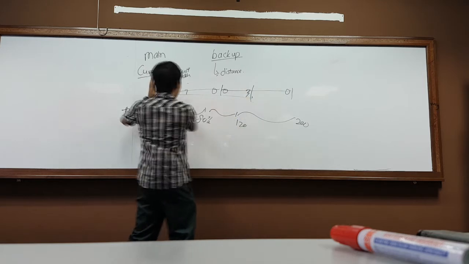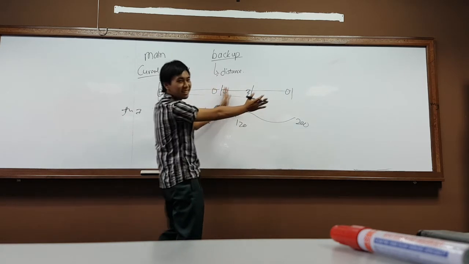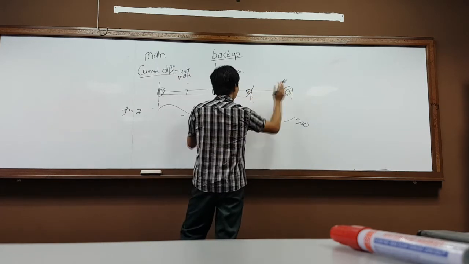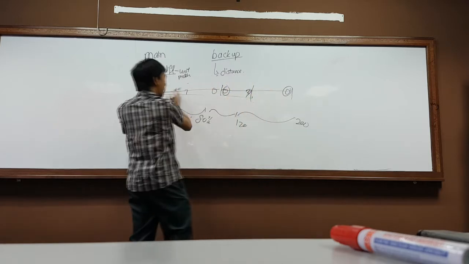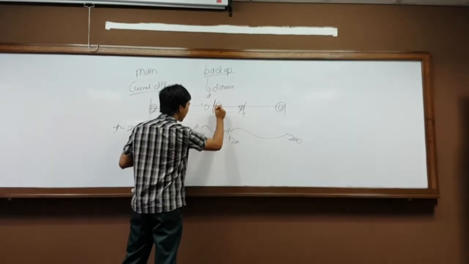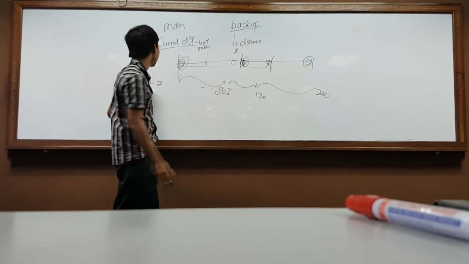If the fault happens here, we don't care. If the fault happens here, we want to let this take action first. If this cannot take action, then only here takes action. So we only put 80%. If we put 100%, later with a bit of plus minus, if the fault happens at 101% here, this one trips off. Not good, right?